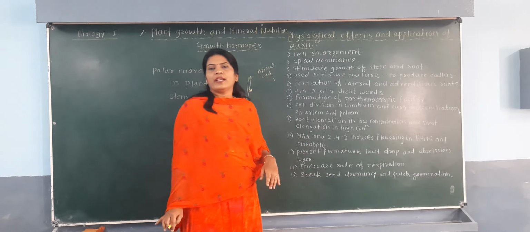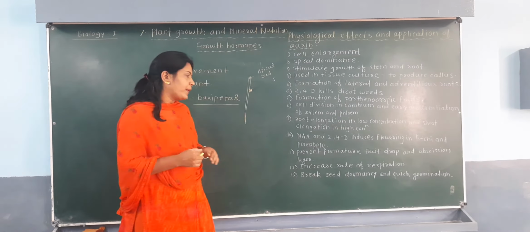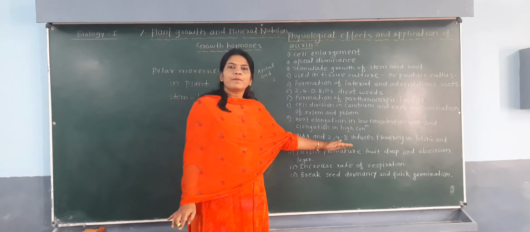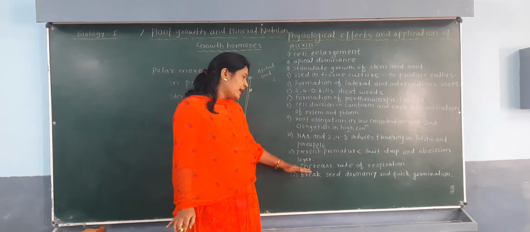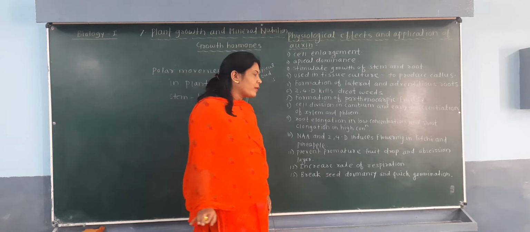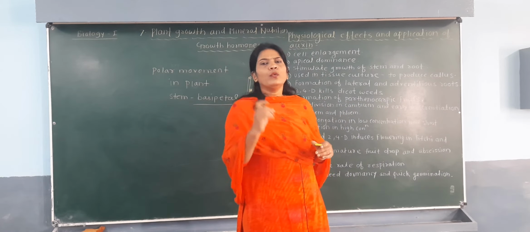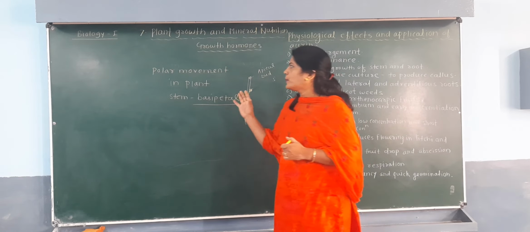NAA and 2,4-D induce parthenocarpic flowering in lychee and pineapple. It prevents premature fruit drop and abscission layer, increases the rate of respiration, and last one is break the seed dormancy and quick germination. So here we have completed the first part of the auxin.